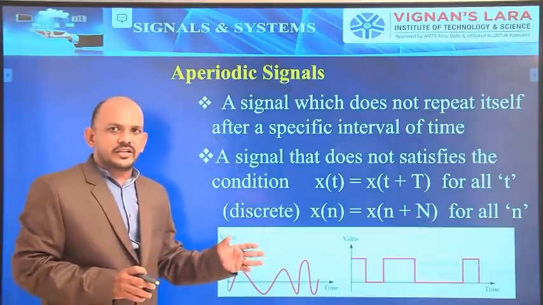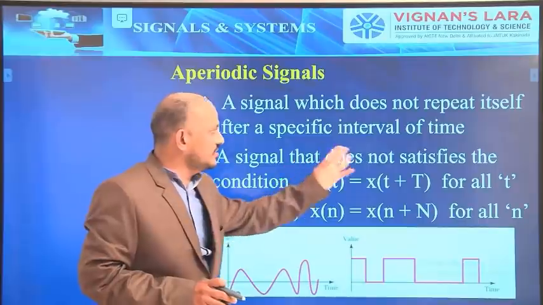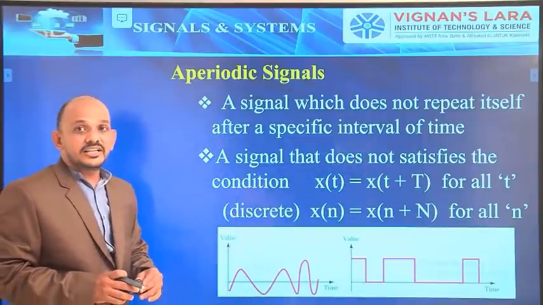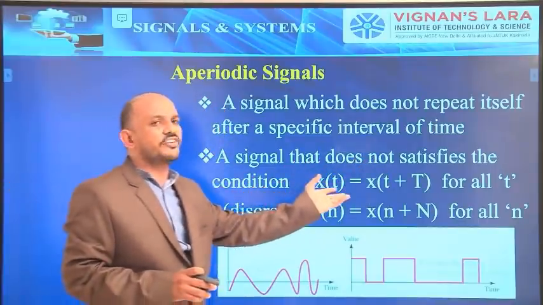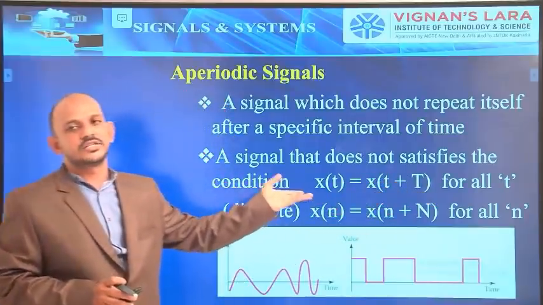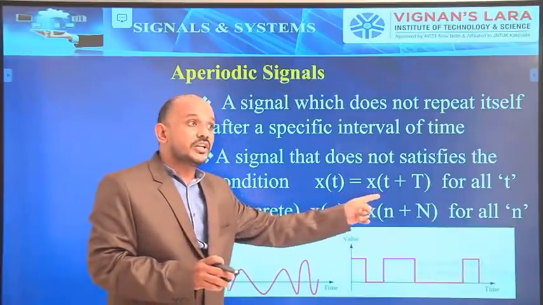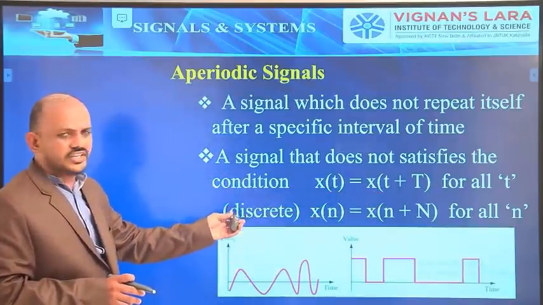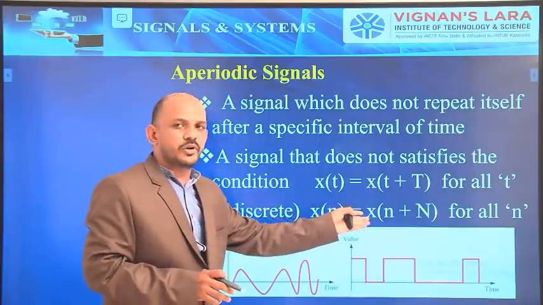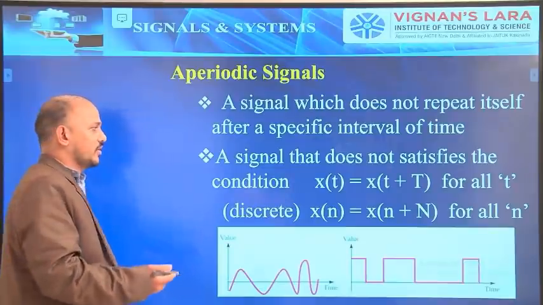Or in a mathematical equation also I can say that a signal that does not satisfy the condition x(t) = x(t + T) for all t is aperiodic. In the same way, for discrete, it does not satisfy x(n) = x(n + N) for all n.